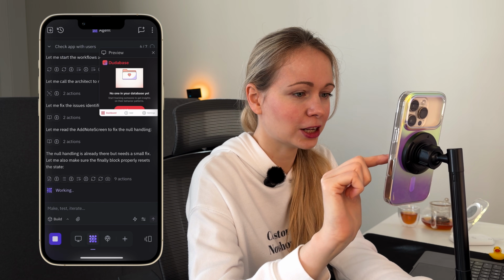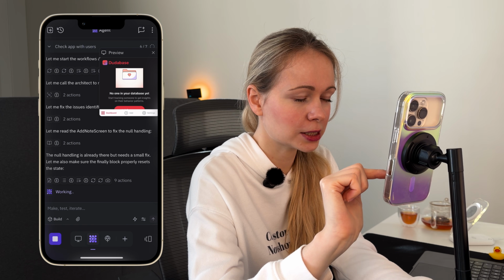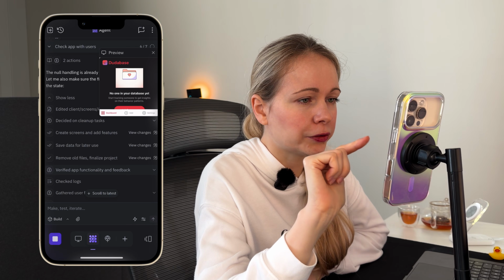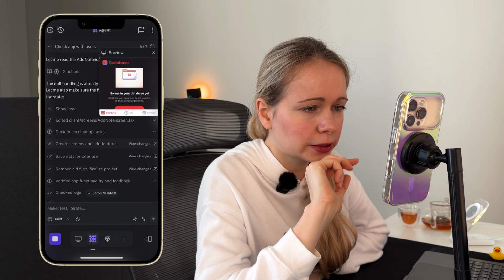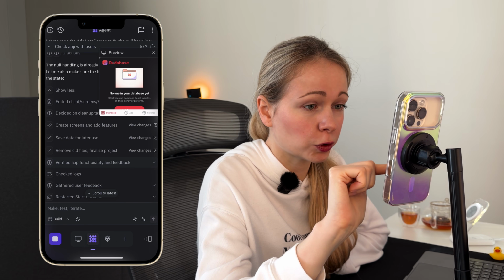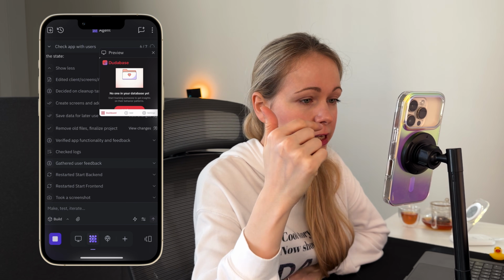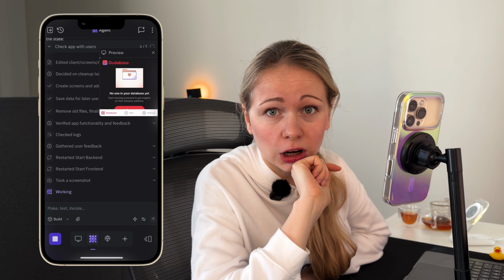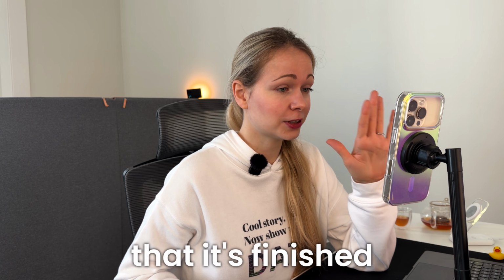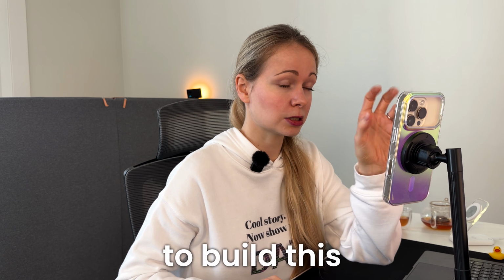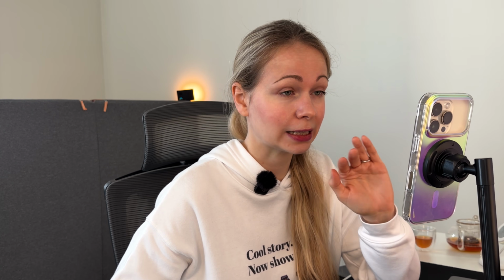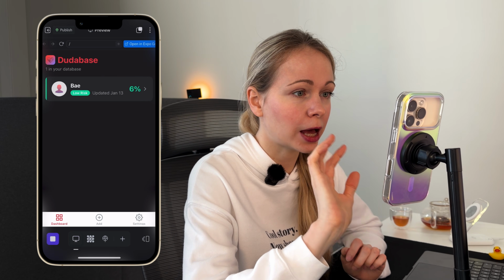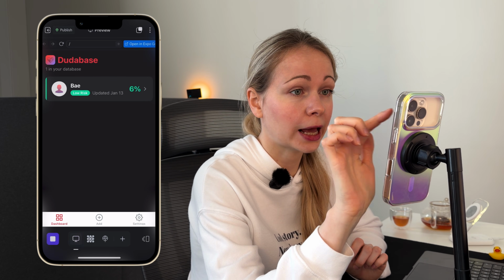Okay, let's go back to the agent mode, and it's still generating. It's not yet finished, but it's already working. And the next step is going to be previewing it. I really love how under the hood it's actually making the tests work, and it's cleaning up after itself. It's removing old files, verifying functionality, giving feedback, checking the logs, restarting the backend and frontend. It even took a screenshot. Amazing. Perfect. It says now that it's finished, and it worked around 18 minutes to build this all at once, and I didn't make any edits in between, so it's just one big prompt, and it worked from the get-go. And the next step is exporting that and previewing in Expo Go.